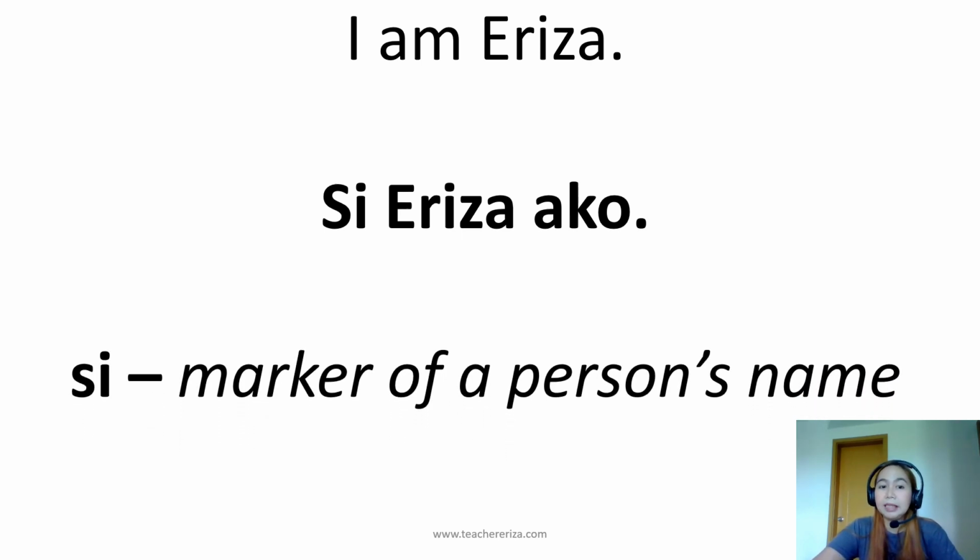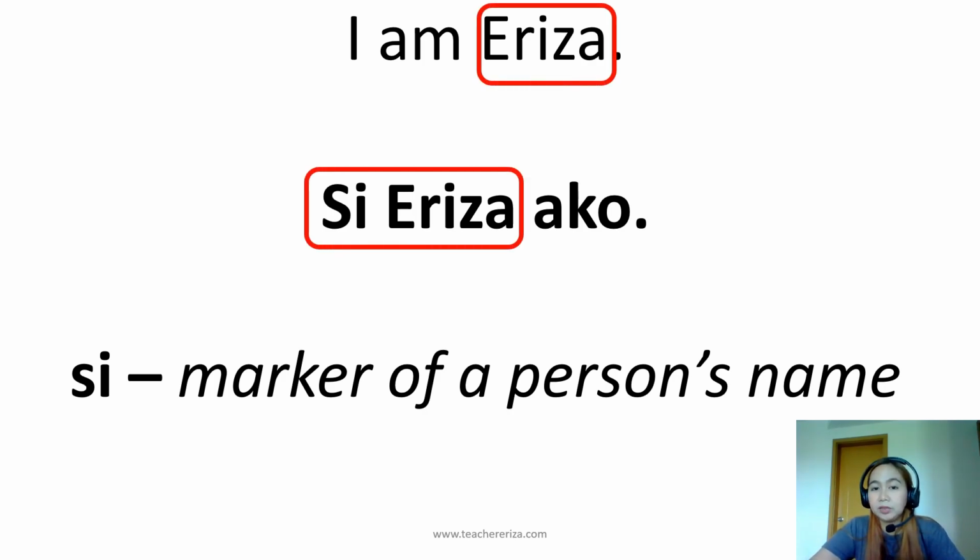And again, si is a marker of a person's name. So we started with Eriza, or in Tagalog, si Eriza. There's no verb, so we will go now to the subject, which is I, and that is ako. So the casual way is si Eriza ako.